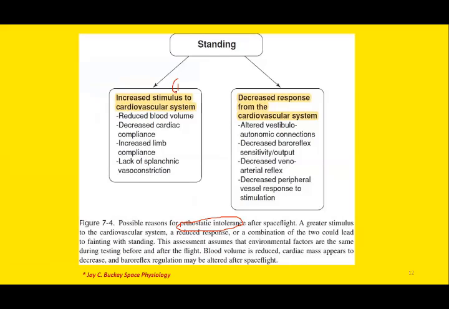The stimulus is of greater intensity. And the second reason is decreased response from the cardiovascular system. So whether there is increased stimulus strength to the CVS or decreased response from the CVS, these are the two major causes of orthostatic intolerance.